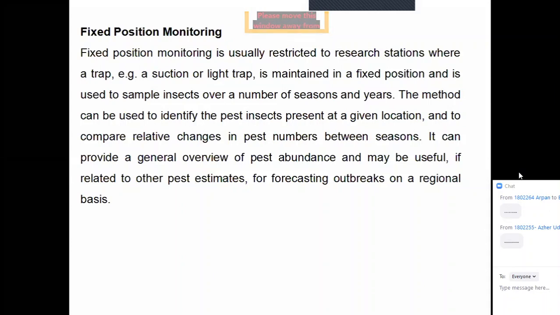Clear? So these are the differences. Thank you.